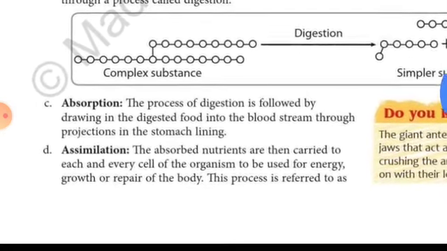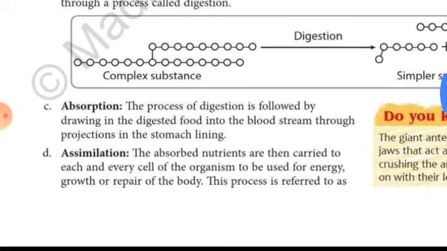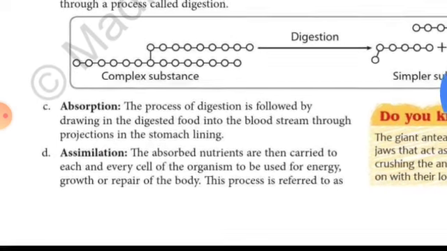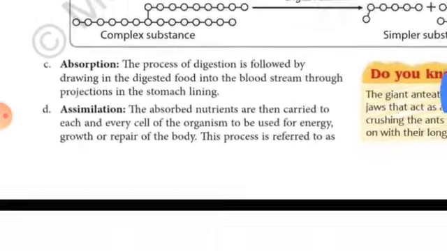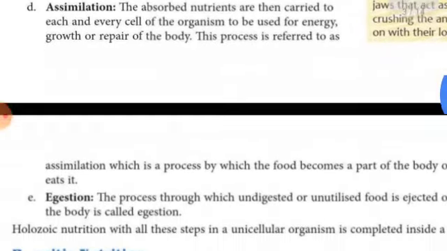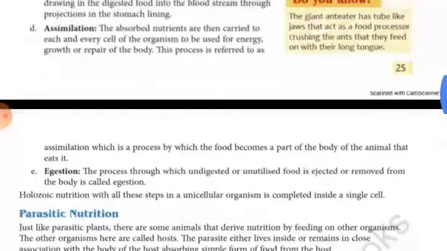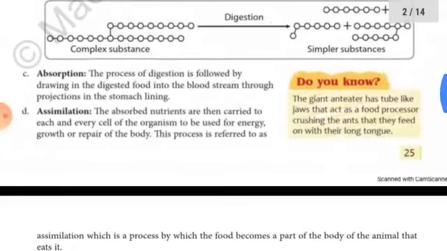Then when the digested food is in the blood, the absorbed nutrients are carried to all the body, as well as to the cells, where they are used for energy, growth or repair. This process is referred to as assimilation, a process by which food becomes a part of the body of the animals. Here, written, is page number 25.